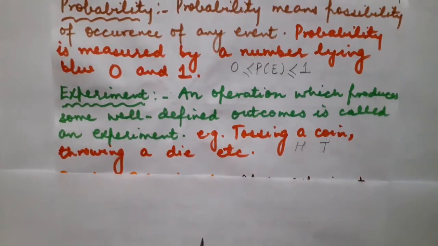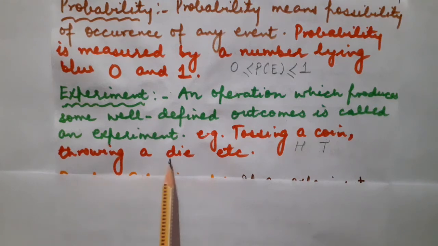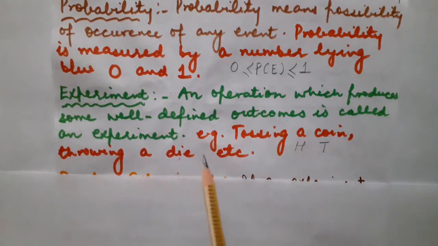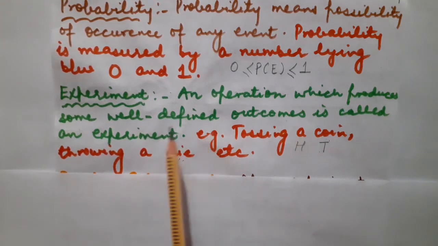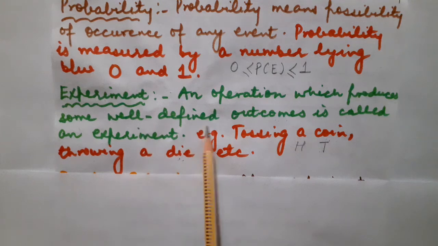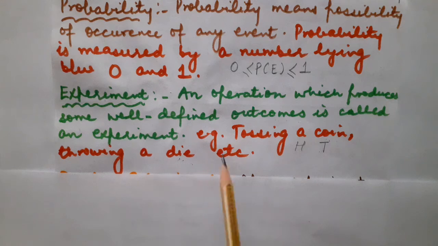Got it? Let us take one more example to understand the definition of experiment, that is throwing a die. Children, whenever you throw a die, you may get either 1, 2, 3, 4, 5 or 6. Correct? These 6 values you can get whenever you throw a die. So throwing a die is an experiment done by you, and getting a number from 1 to 6 are the well-defined outcomes when such an experiment is performed. Got it, children?